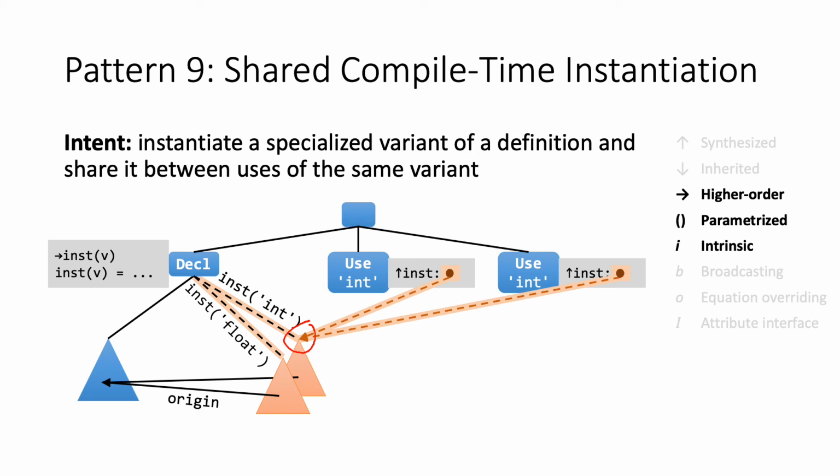So this is implemented as a parameterized higher order attribute where the parameter is the variant and, for example, int or float. And the uses are reference attributes to the higher order attribute, and there are similarities between the variants, so the list of float and the list of int, so they share code. So we can also use intrinsic attributes pointing from the instantiation to the source code of the list. So that is also useful.